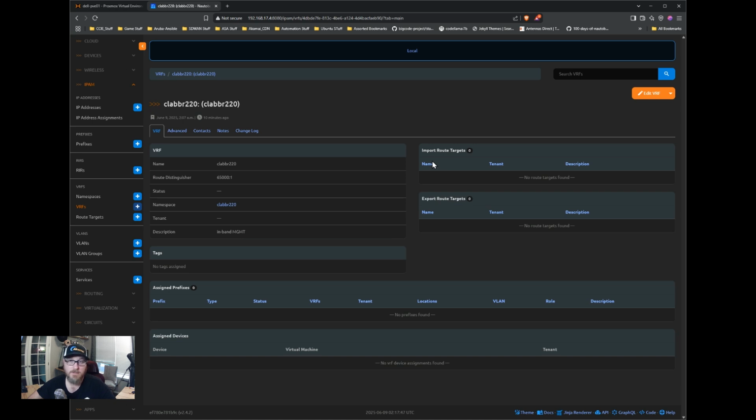Typically, your import export targets on a Cisco router would go in the VRF config, which would be, not quite under an interface, right? We assign an interface to a VRF, but import export targets are assigned at the VRF config from the global config line. And we can assign prefixes to it and whatnot as well. And that's all tracked under here, as well as assign devices to the VRF. So what's nice is the GUI kind of pulls that stuff together. You can get a quick idea what's where when you're going through the GUI.